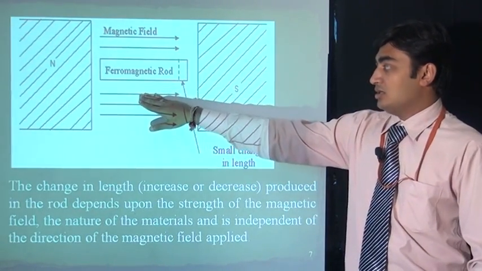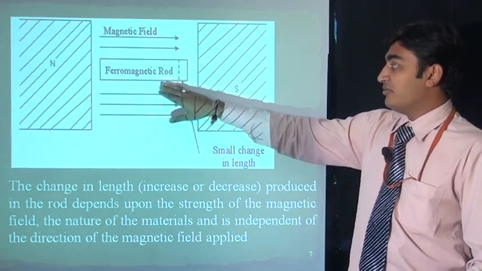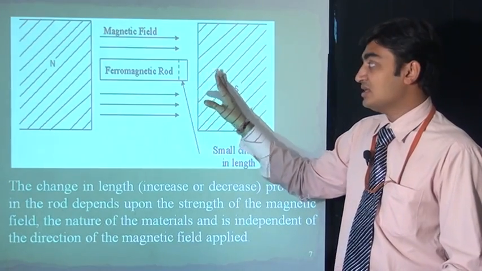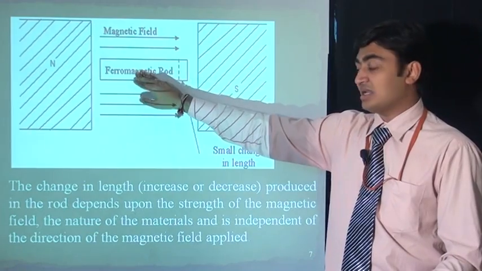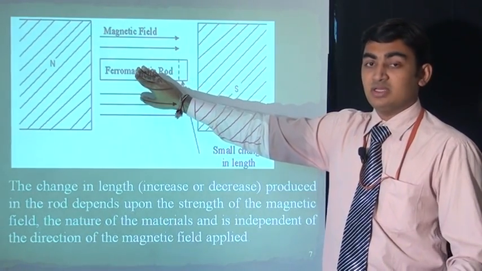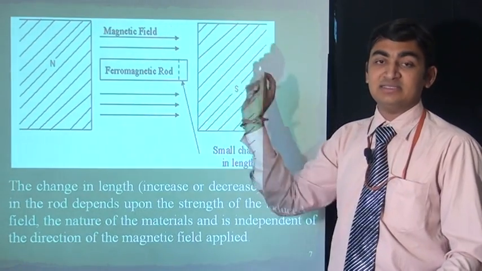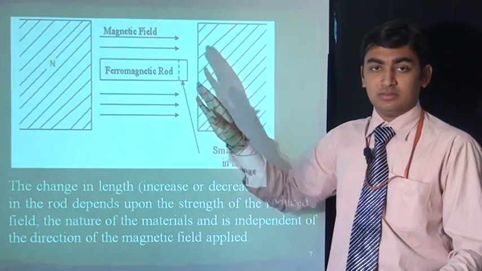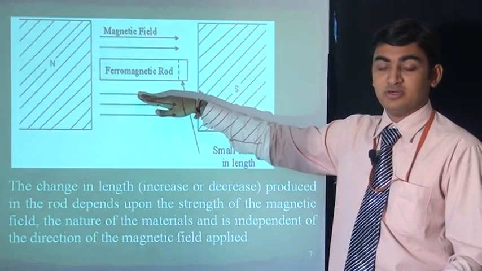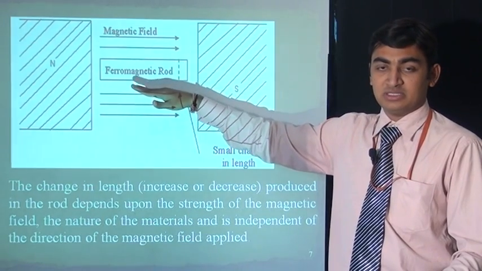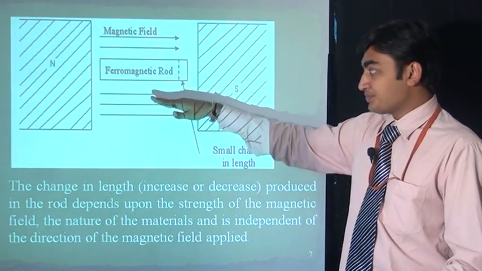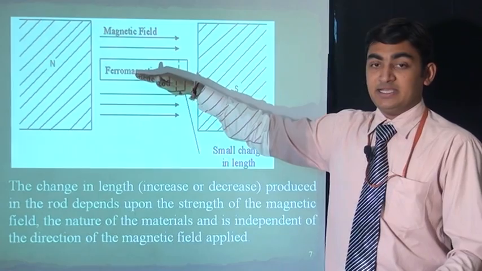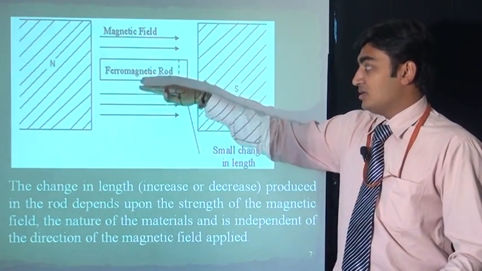This is the simple structure of the arrangement. There are N and S, the north and south poles of the magnetic field. When we put a ferromagnetic bar like iron, cobalt or nickel, the bar will change its length rapidly as the magnetic field changes. And the criterion for production of ultrasonic sound in ferromagnetic materials is that we have to apply the magnetic field parallel to the bar, like this figure.